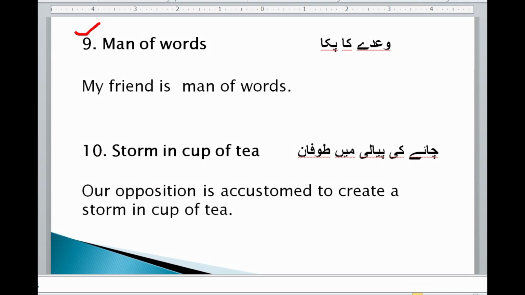If you are completing your promise, then you can say, I am a man of words. A storm in a cup of tea, चाय की प्याली में तूफान, it is Urdu. Our opposition is accustomed to creating a storm in a cup of tea. This is a sentence for this idiom.